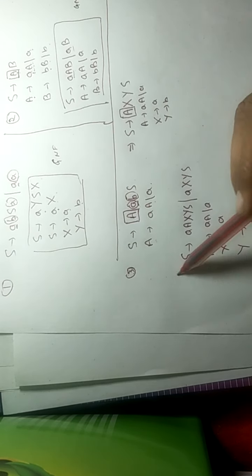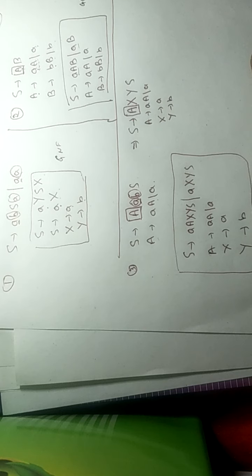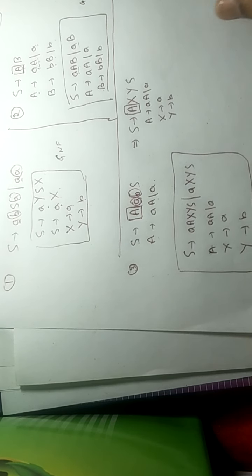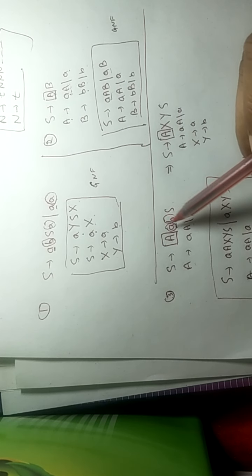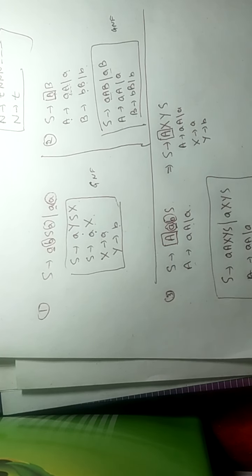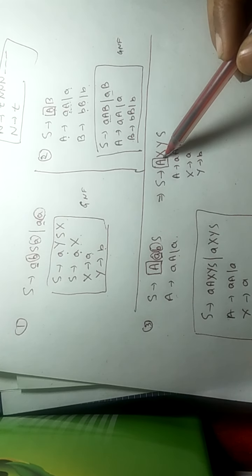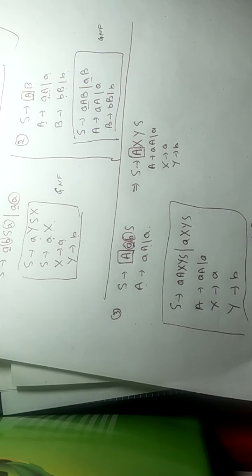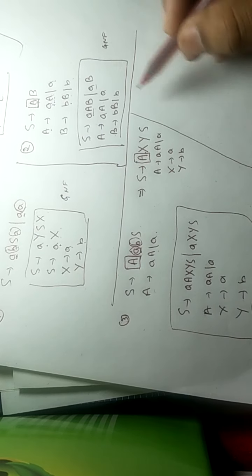Now look at the rules: this grammar follows all rules of GNF, so it is in GNF. So what we need to do is make all the terminals after the first place into non-terminals, and make sure there is a terminal at the first place. We can convert any grammar into GNF by using these two rules.